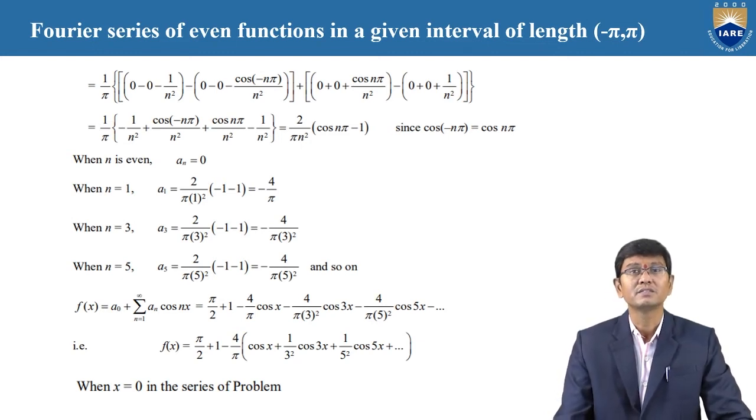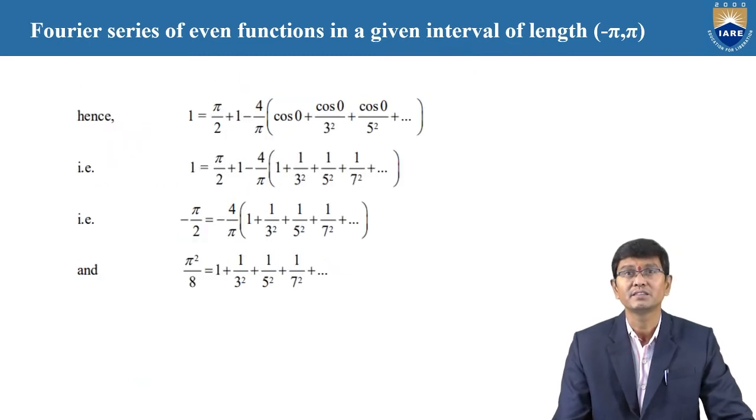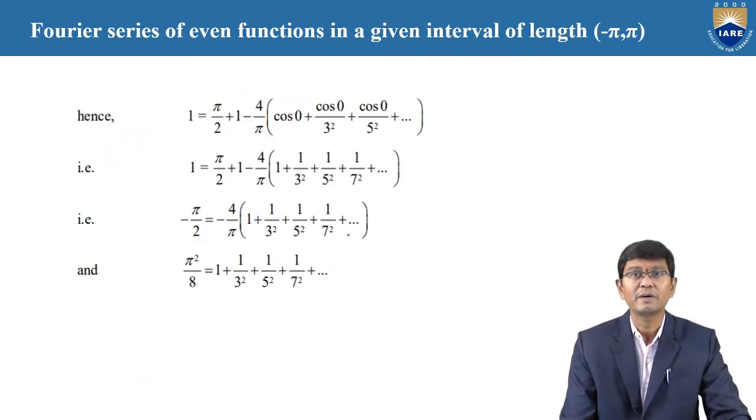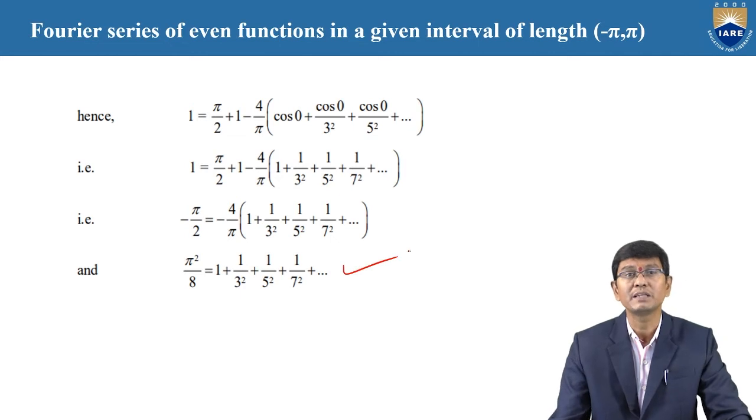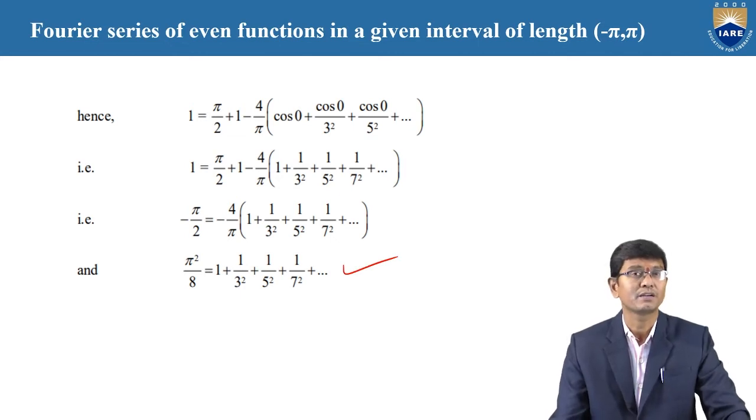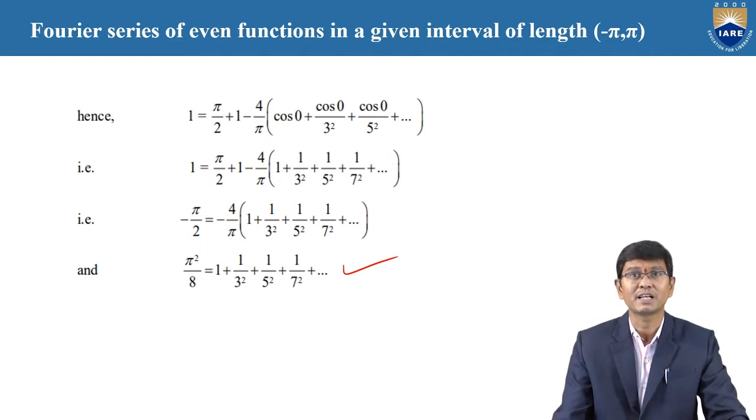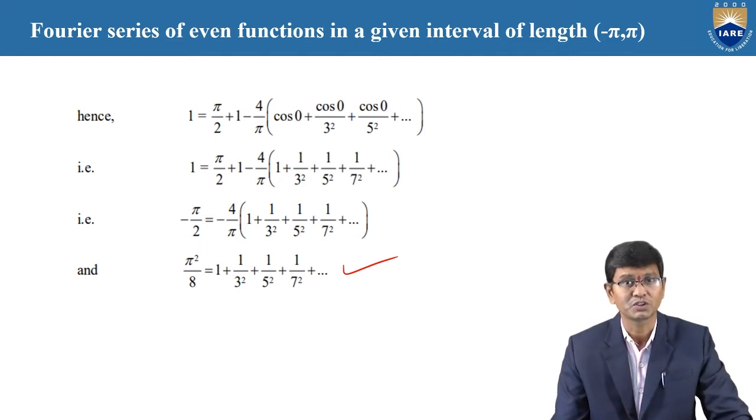Whenever x is equal to 0 in the given series, the series obtained is pi square by 8 is equal to 1 plus 1 by 3 square plus 1 by 5 square plus 1 by 7 square plus and so on. This is by replacement of x is equal to 0 in the given function.